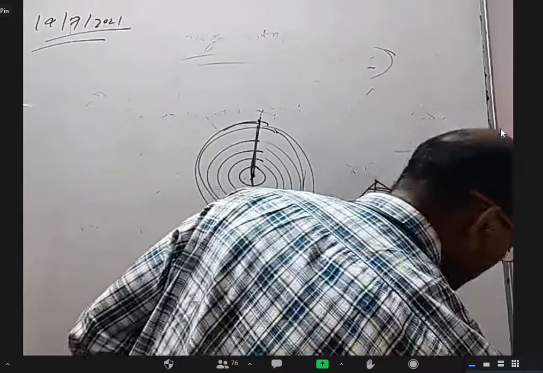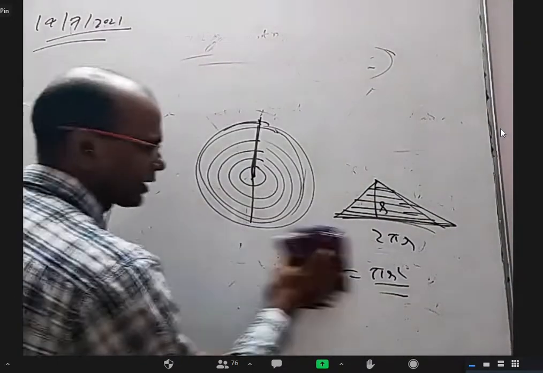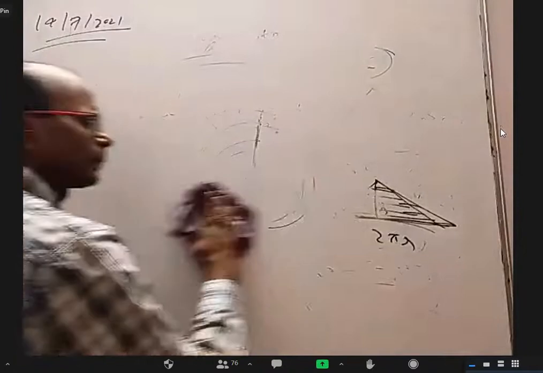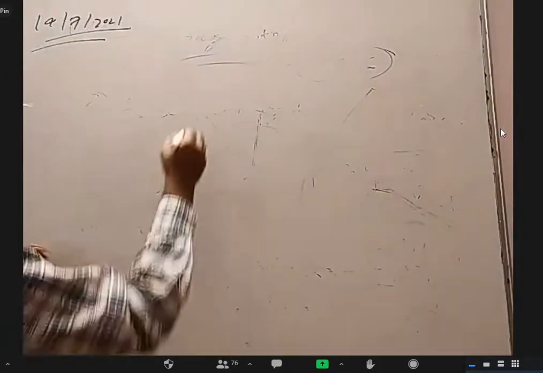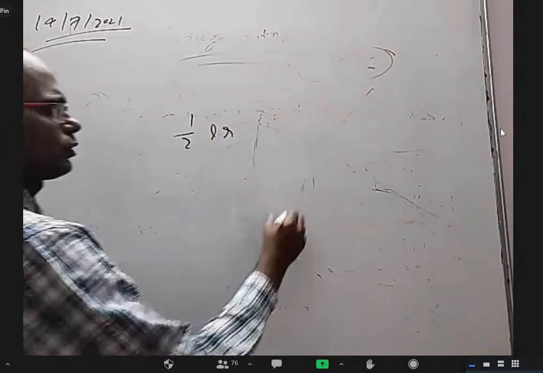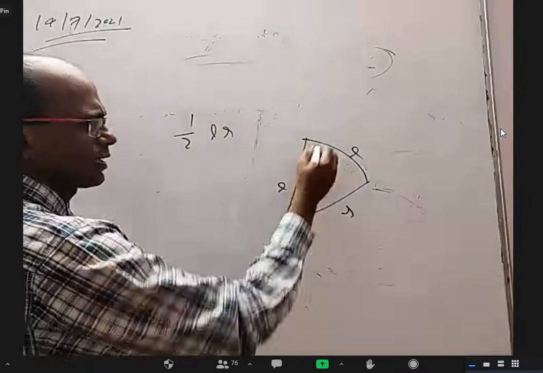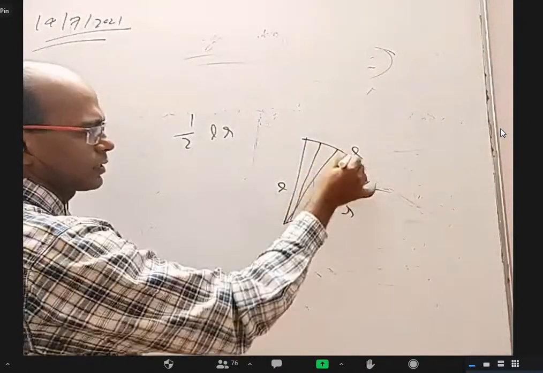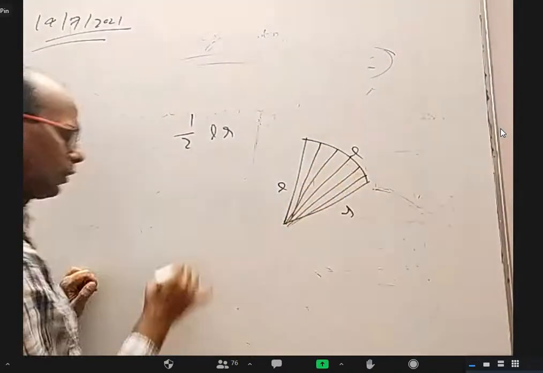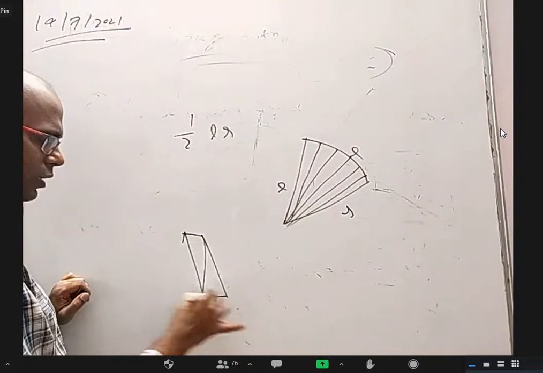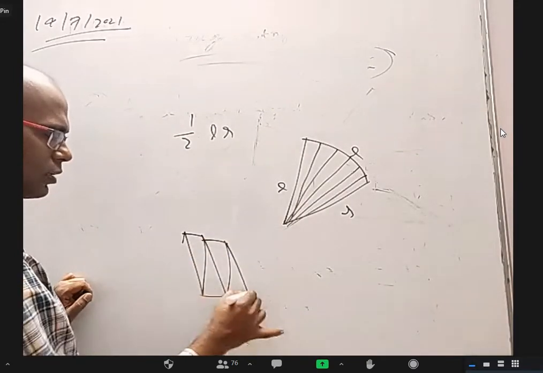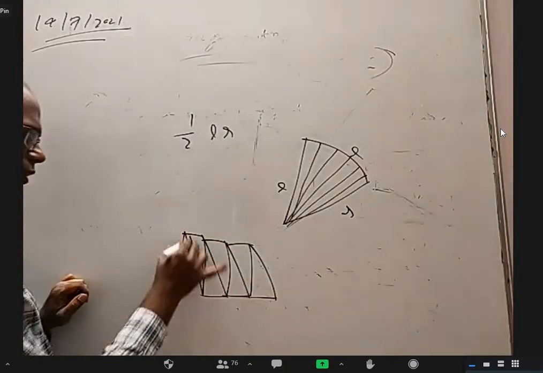There is a reason I'm talking about all this. I want to explain about half LR. You take a sector. This is R, this is R, this is L. Cut into so many pizza slices. Put one of them like this, another one like this, another one like this. This is R.